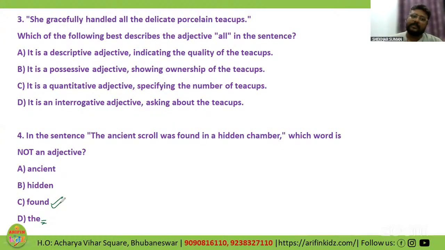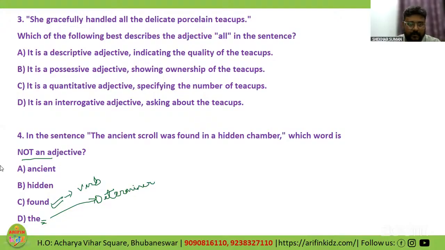Well, the is actually a determiner, which also comes before a noun to fix the meaning of a noun, whereas an adjective describes the meaning of a noun. Fine. But since found here is a verb, how can it be? So that is what it is written. Which word is not an adjective? Definitely found is not an adjective.